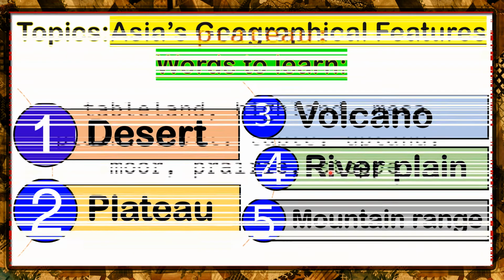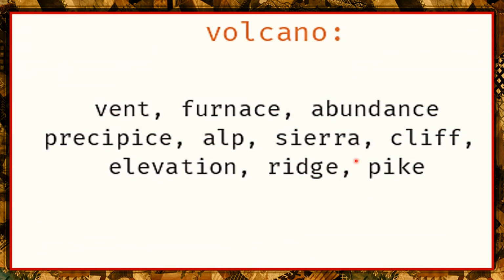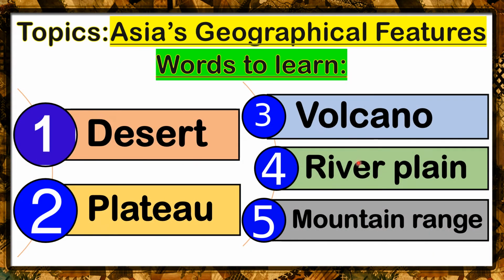The second word that we have is plateau. Plateau means tableland, highland, mesa, plain, level, table, upland, moor, prairie, steppe. So class, when you say plateau, it's actually a very high land, and at the top of it, it's a plain area. The next word is volcano. Volcano means vent, furnace, abundance, precipice, alp, cliff, elevation, ridge, or pipe. So class, a volcano is actually a mountain, but this one erupts. It brings out lava.